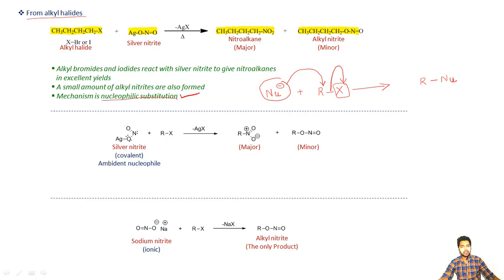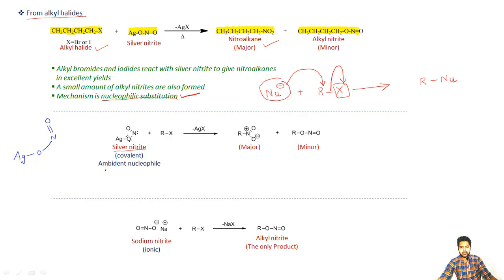And the same mechanism is applicable as far as this method is concerned, that is, starting from some alkyl halide, what we want is the nitroalkane molecule. Now after that, this is our reagent, that is the silver nitrite. Let me draw a little bigger structure here of the silver nitrite. N here, double bond oxygen.